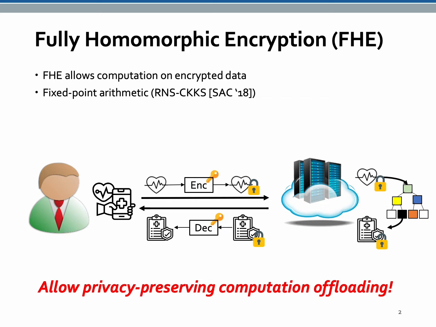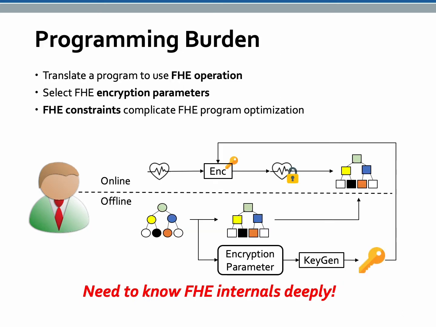privacy issue. Recent advances in fully homomorphic encryption provide fixed-point arithmetic, which is useful to build machine learning and deep learning applications. To build an FHE program, the programmer should translate the normal program to use FHE operations and select FHE encryption parameters. FHE has constraints that affect correctness and security of the FHE program.